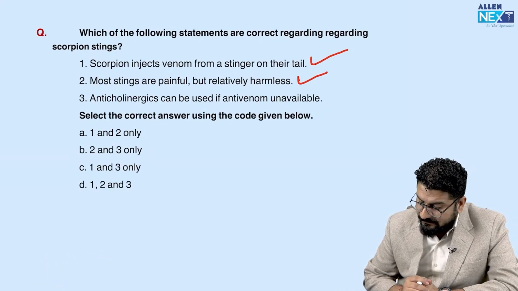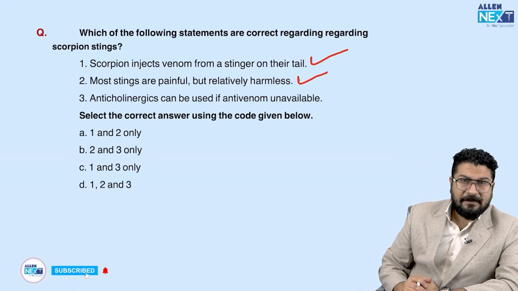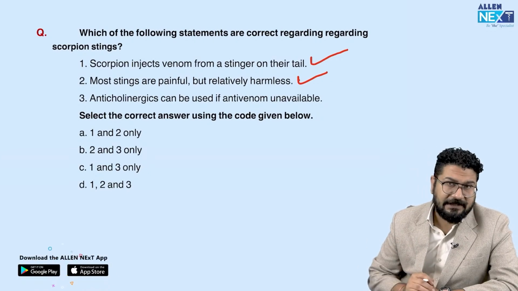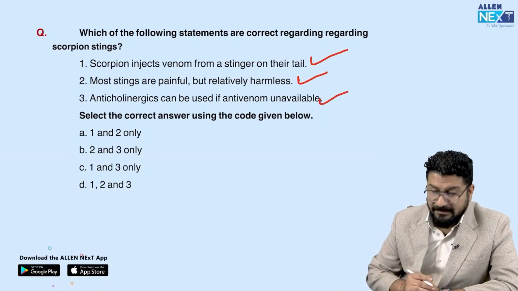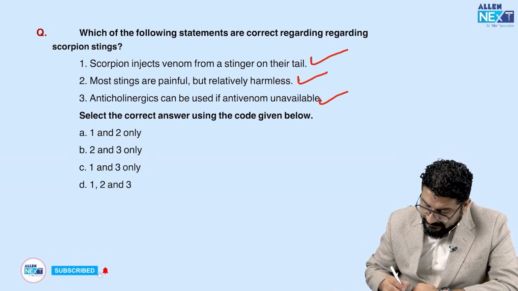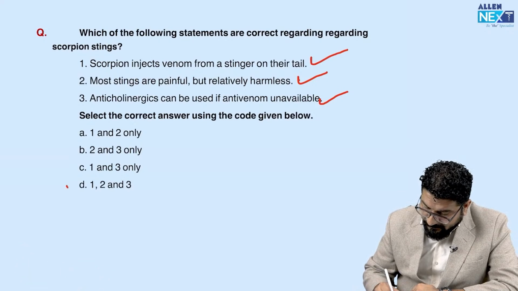Anticholinergic can be used if antivenom is available. So the treatment of choice will be scorpion antivenom. If that's available, along with this we can use anticholinergic. That's also a true statement. But remember, the treatment of choice will be anti-scorpion venom. So 1, 2, 3, these all are correct statements.